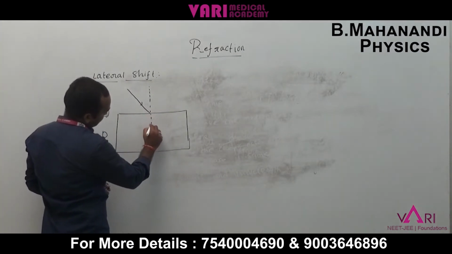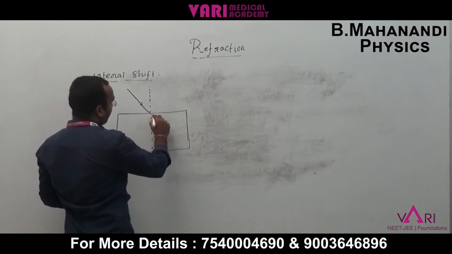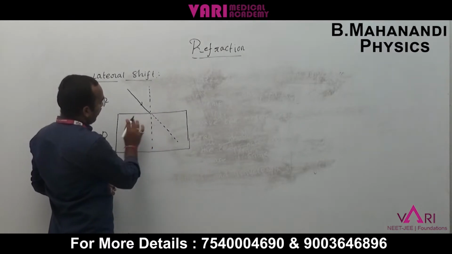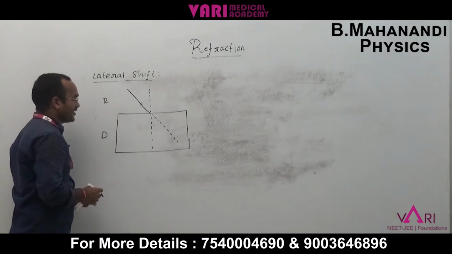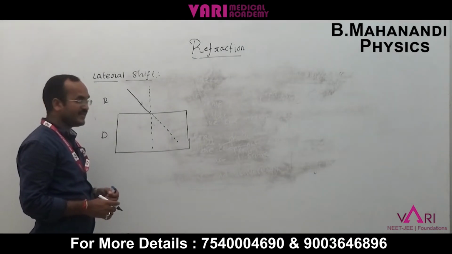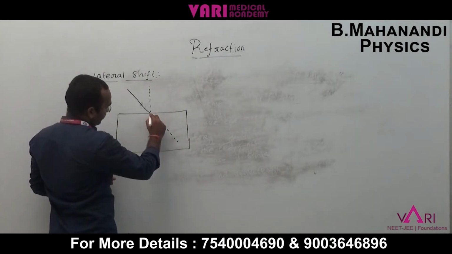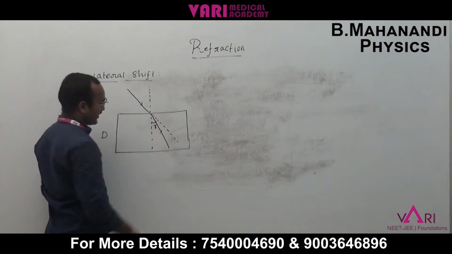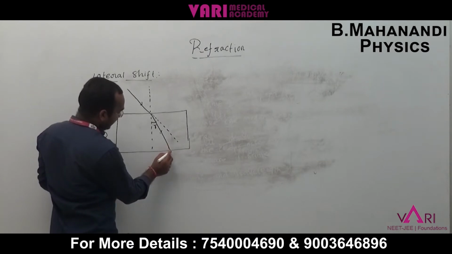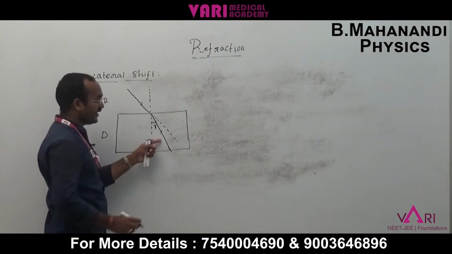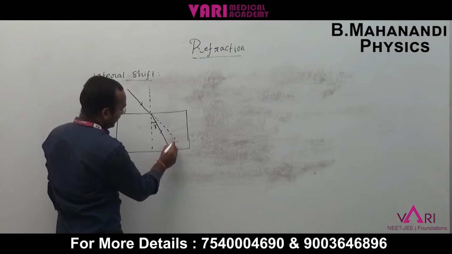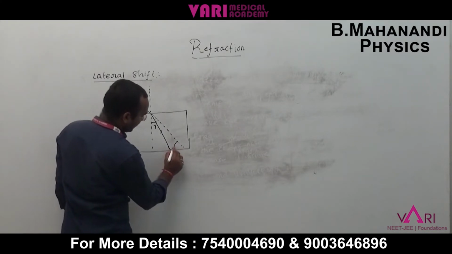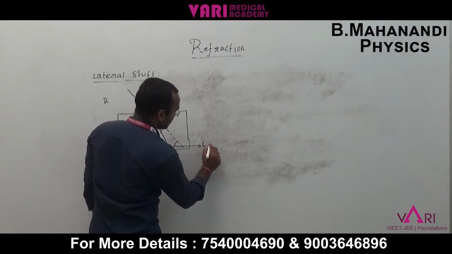The normal is a continuous extension of the incident ray path. When passing from rarer to denser medium, the ray bends towards the normal, forming the refracted angle. The perpendicular distance between the refracted ray and the incident ray path is called the lateral shift.